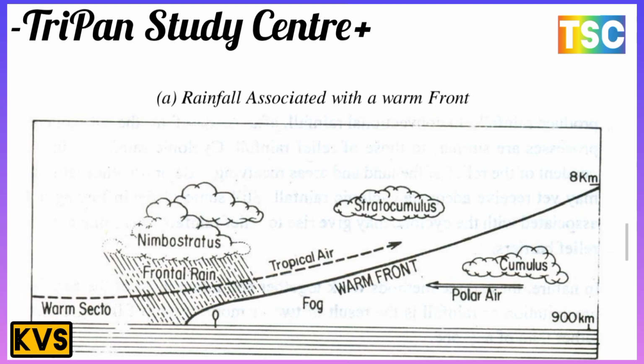Warm sector, fog, warm front, polar air at a height of 900 kilometers and 8 kilometers. Front rain is here, and the warm front is also there. That is the most important diagram showing the rainfall associated with the warm front.